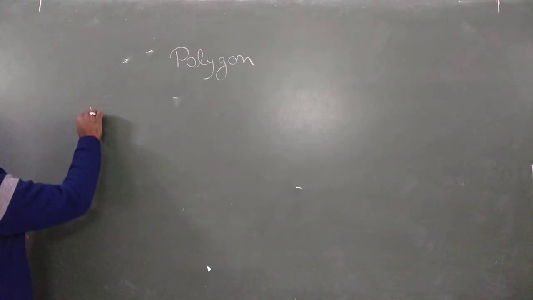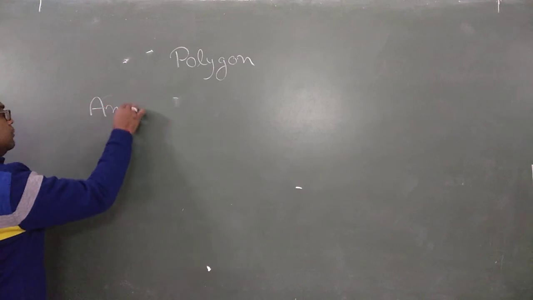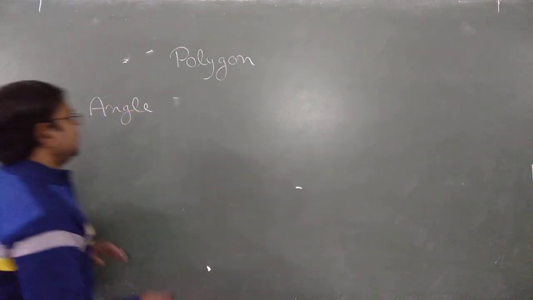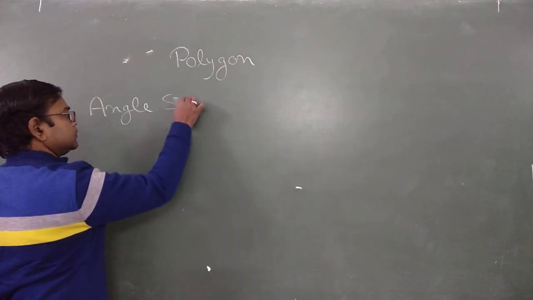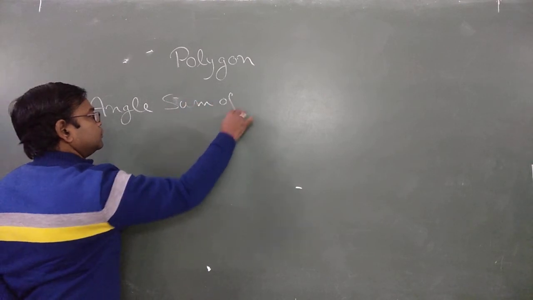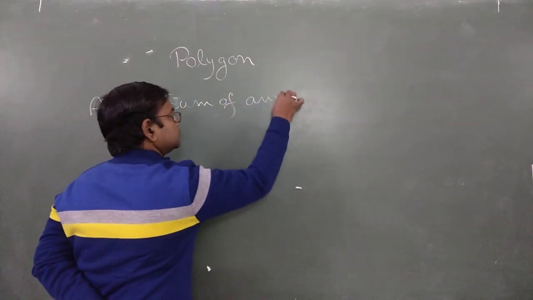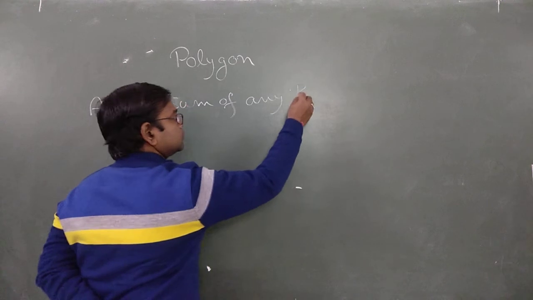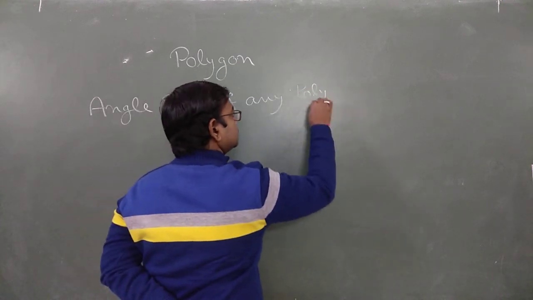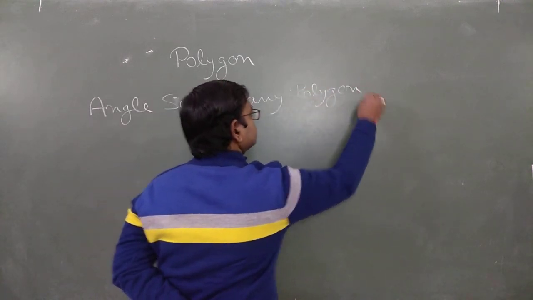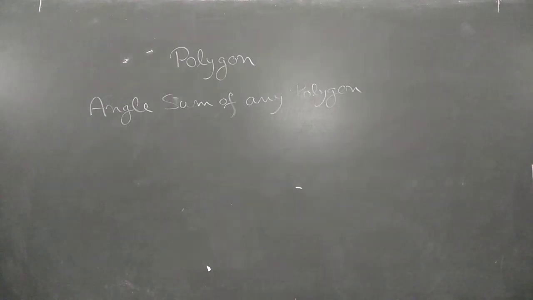Now, in this video, I am going to discuss the last concept, that is the angle sum of any polygon. It may be a triangle, maybe a rectangle, maybe a decagon.